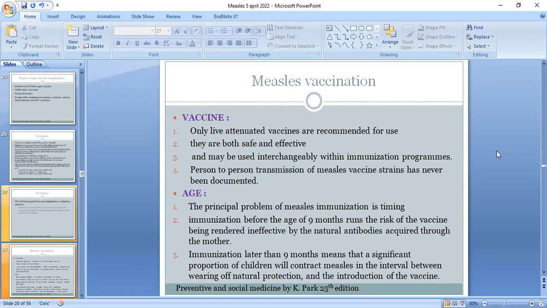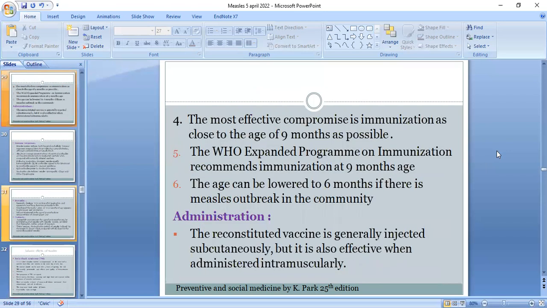Now, age. The principal problem of measles immunization is timing. Immunization before the age of 9 months runs the risk of the vaccine being rendered ineffective by the natural antibodies acquired through the mother. Immunization later than 9 months means that a significant portion of children will contract measles in the interval between waning of natural protection and the introduction of the vaccine. The most effective compromise is immunization as close to the age of 9 months as possible. The WHO Expanded Programme on Immunization recommends immunization at 9 months of age.